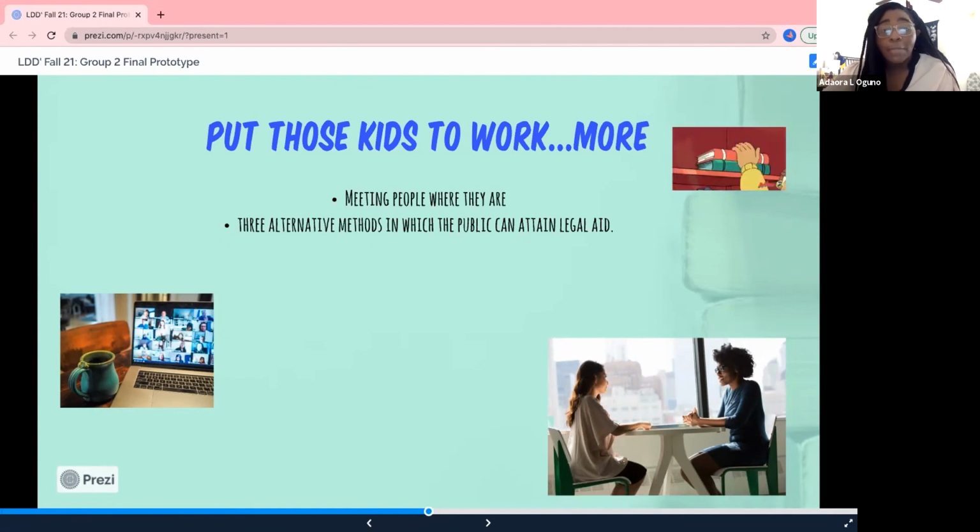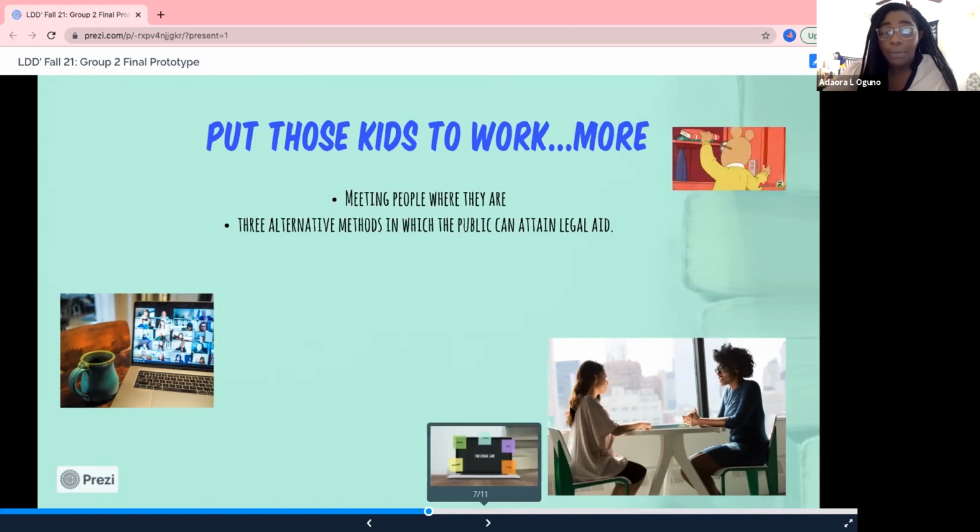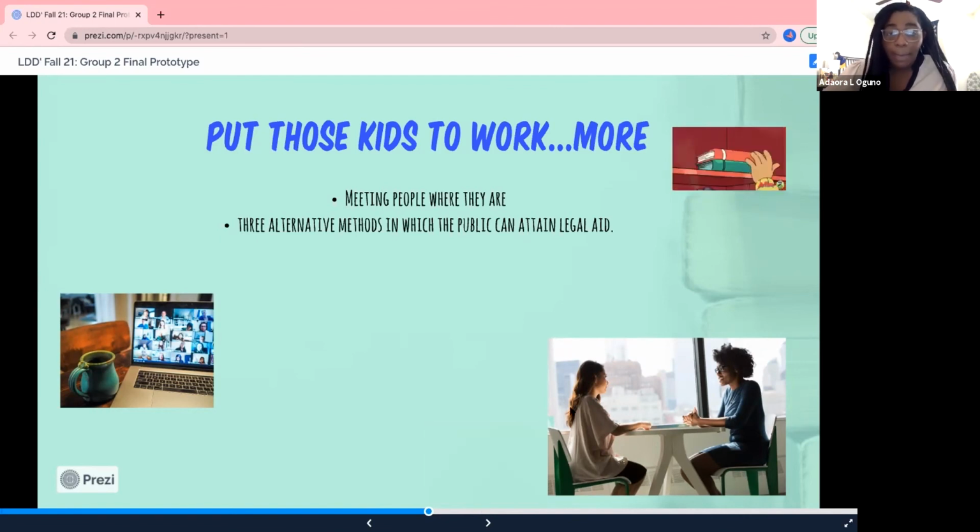The clinic will be supervised by volunteer attorneys through partnerships with local legal aid programs, pro bono programs, and law firms. Like other clinics, this lab will give students hands-on experience working with real-world clients, but what's different is not only are students able to network with lawyers in numerous fields of law, but we hope that by providing students with the opportunity to physically go out into their communities to meet and serve people where they are, will demonstrate to the new generation of lawyers the importance of pro bono work and how, as lawyers, it is vital that we use our expertise to help as many people as possible.